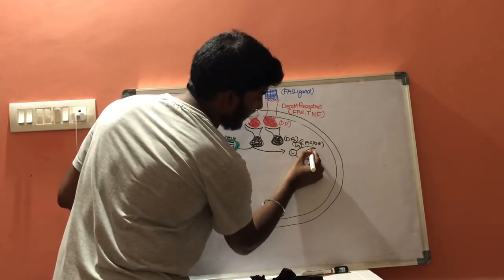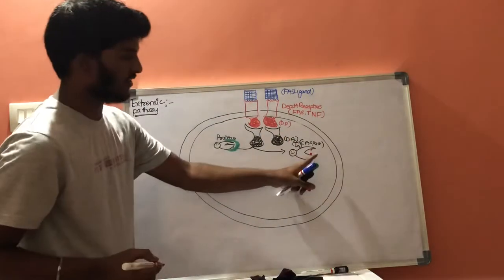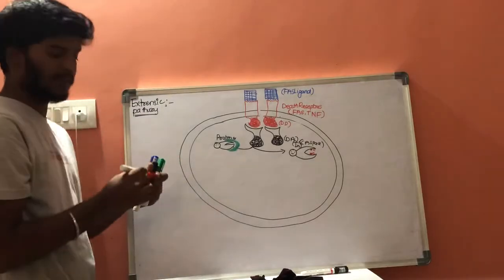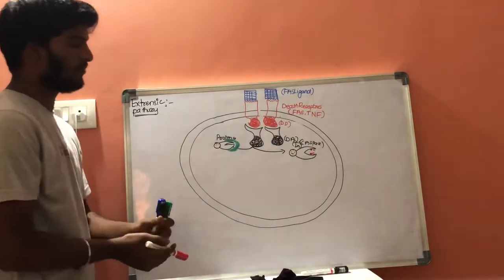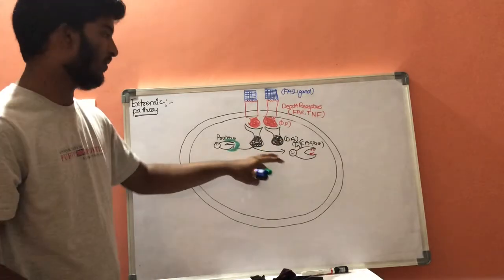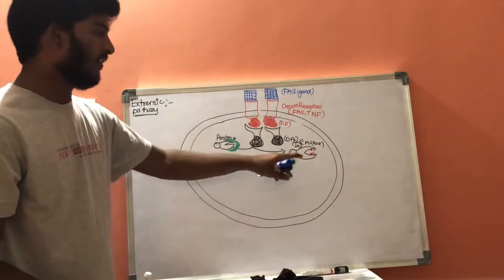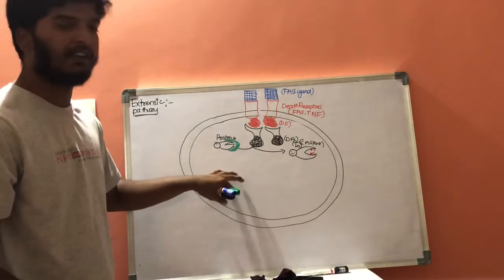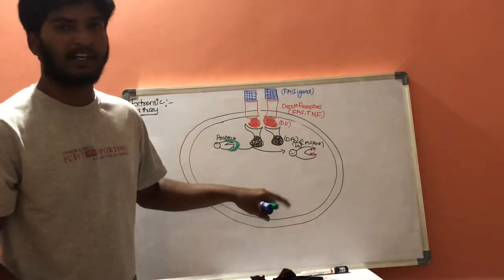These caspase molecules consist of amino acids at their ends. These red dots are cysteine amino acids. Caspases are proteins which belong to the protease family, which contain cysteine in them, and they are specific to aspartate.